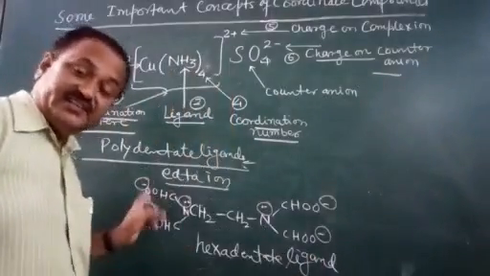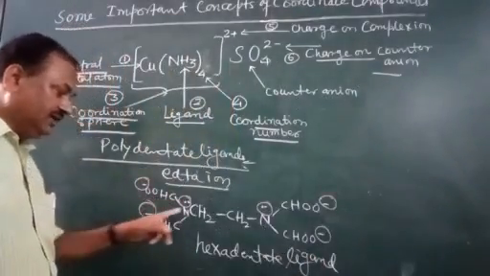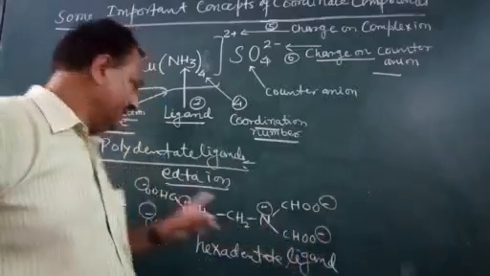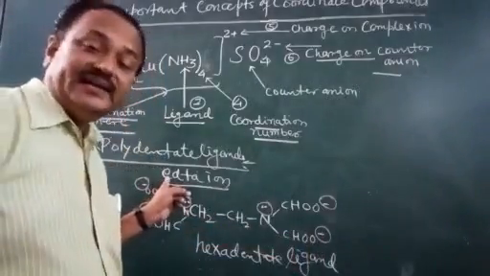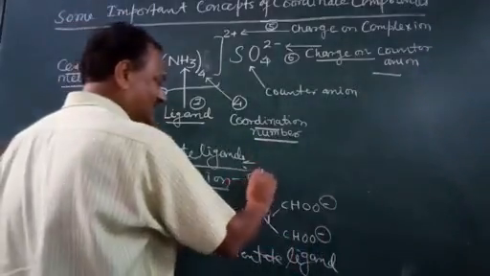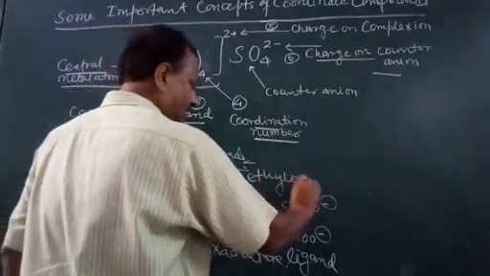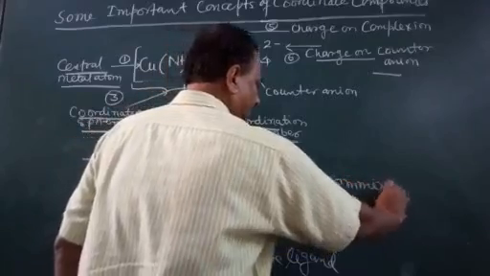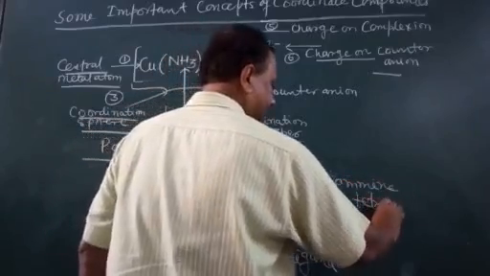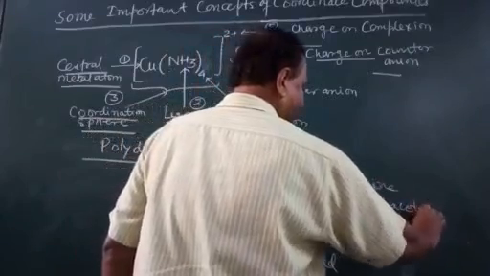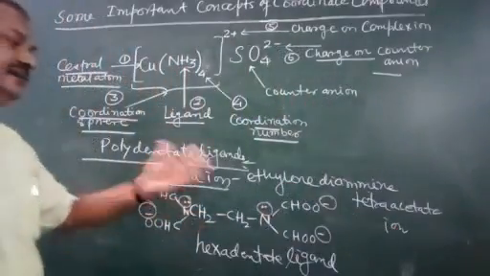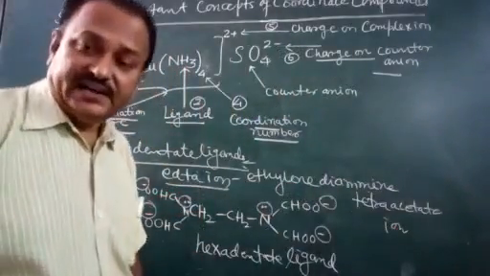Two oxygens, this nitrogen, this nitrogen, and these two. It is called ethylene diamine tetraacetate ion.